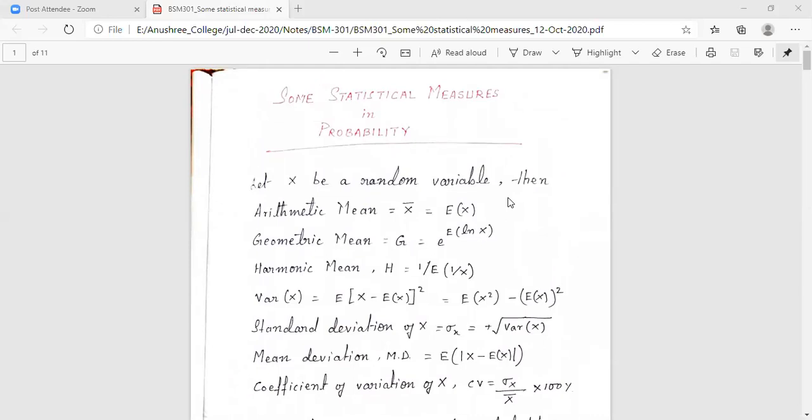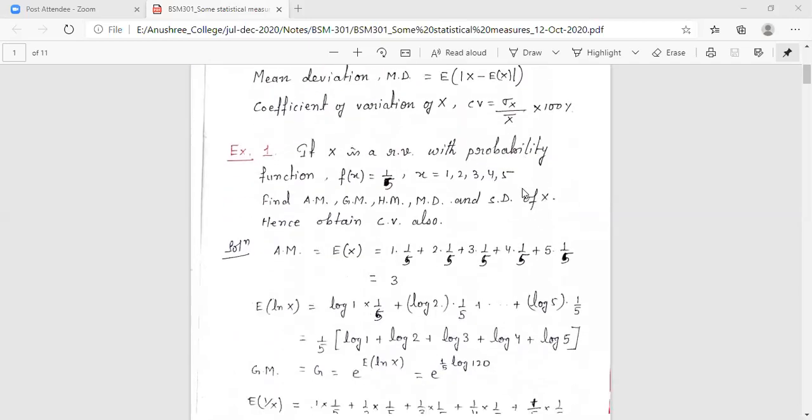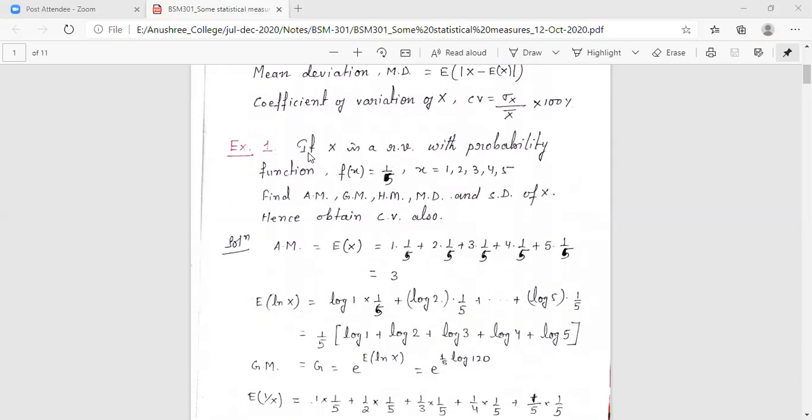Okay, so let us take a particular problem and then we are going to evaluate all for this particular problem. Look at the problem. If x is a random variable with probability function fx equals 1 by 5 for x equals 1, 2, 3, 4, 5.